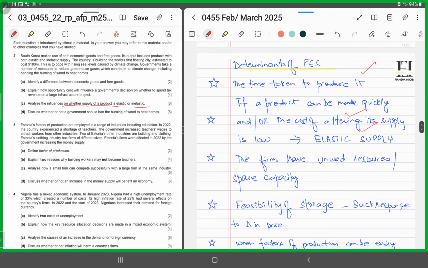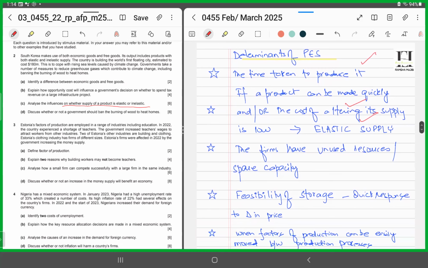Or if the firm has unused resources, stocks of unused raw materials or supplies, spare capacity, workers, raw materials, the key inputs required to manufacture the product quickly and respond to increases in demand, right? So in that scenario, the supply of the product would be what? Elastic, right?